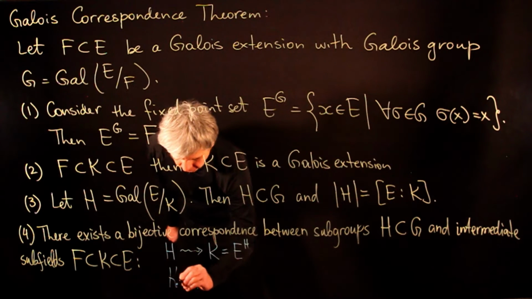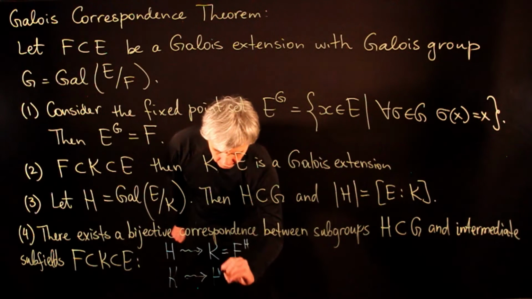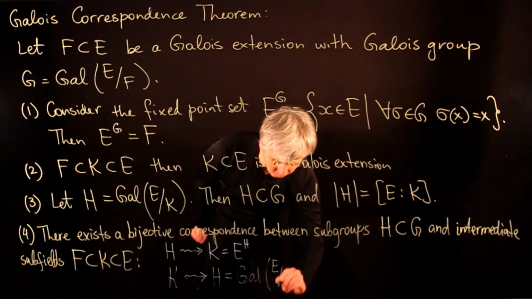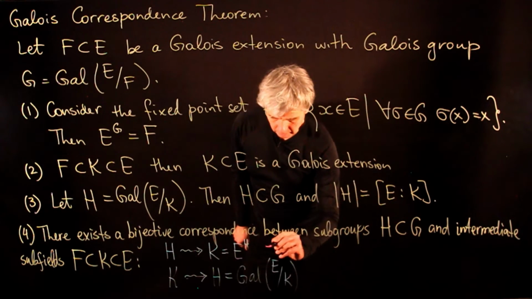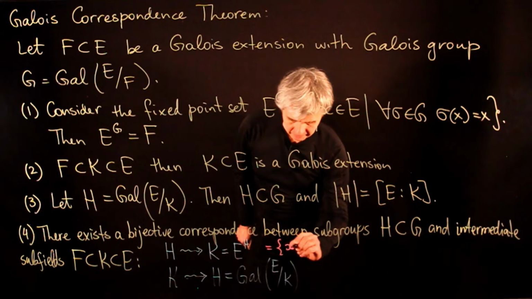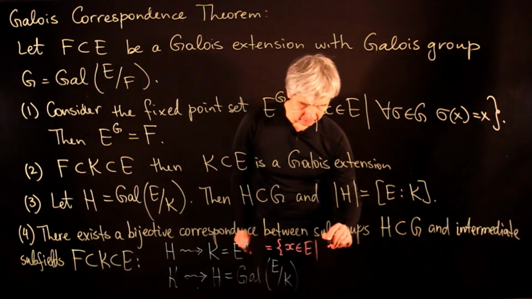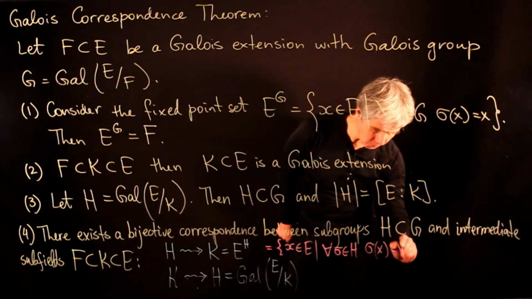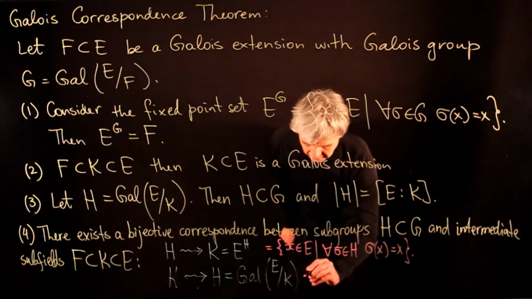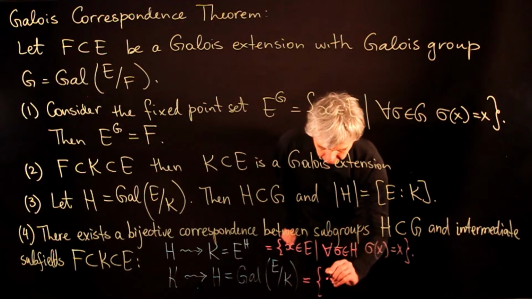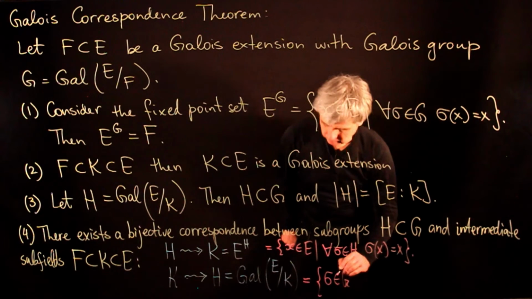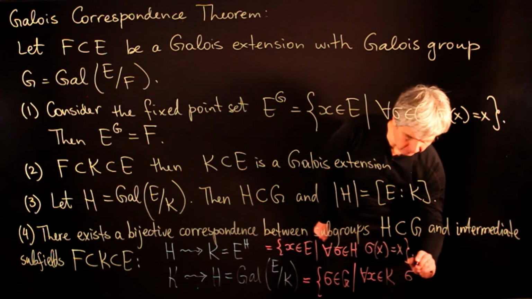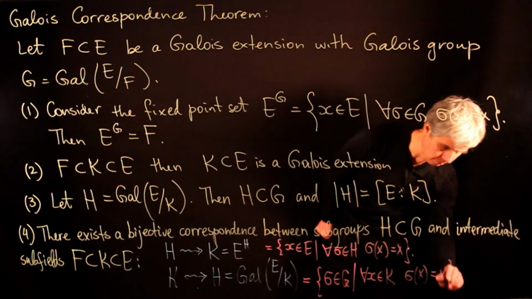And to each subfield K, we associate a subgroup H, which is the Galois group of E over K. So here, the first set is the set of all x in E such that for all sigma in H, sigma of x is equal to x. And the second set is the set of sigma in G such that for all x in K, sigma of x is equal to x.